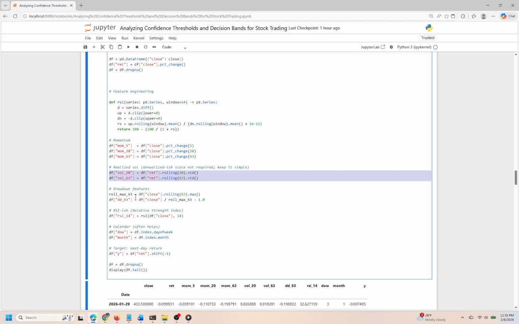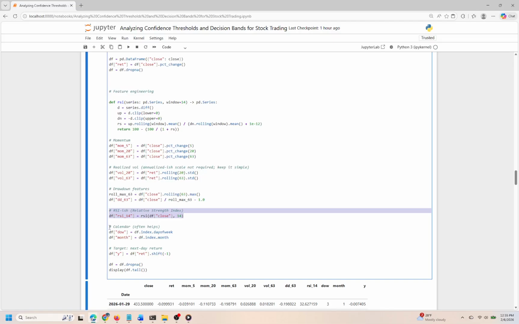Further, we analyze drawdown features by identifying the maximum price over the past 63 days and comparing the current price against that maximum. This helps us gauge how far the stock has fallen from its peak, offering another perspective on risk. The Relative Strength Index, or RSI, adds yet another layer of analysis, helping us identify potential overbought or oversold conditions in the stock's price.